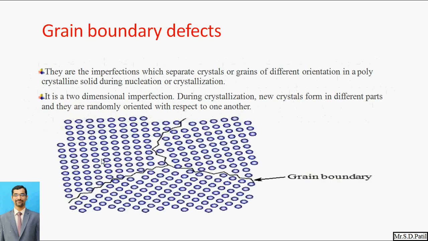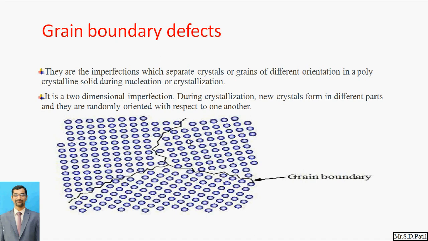So next, in the internal defect, the first defect is the grain boundary defect. These are imperfections which separate the crystals or grains of different orientation in a polycrystalline solid during nucleation or crystallization. Here we can observe the grain boundaries, and inside every boundary we can see a different arrangement of the grains, and this is called a grain boundary defect.